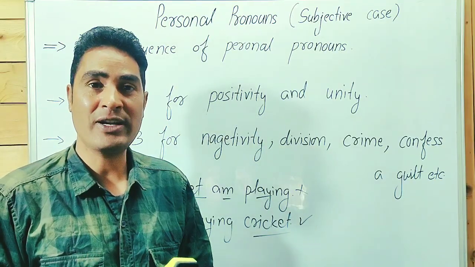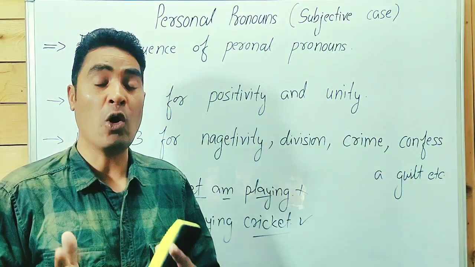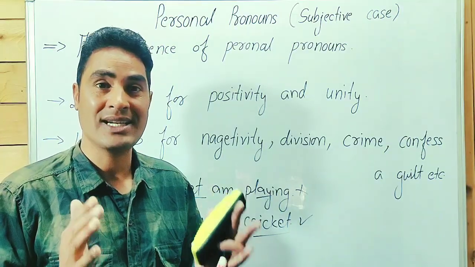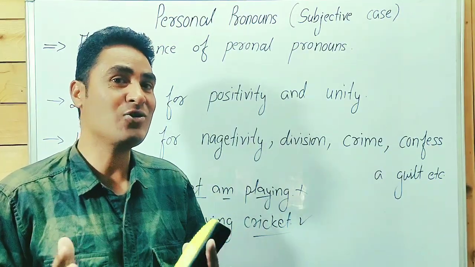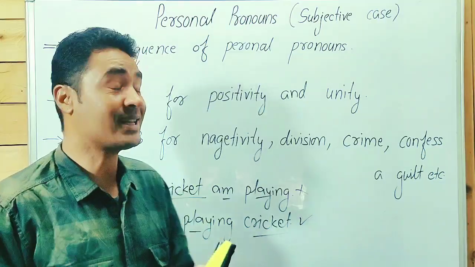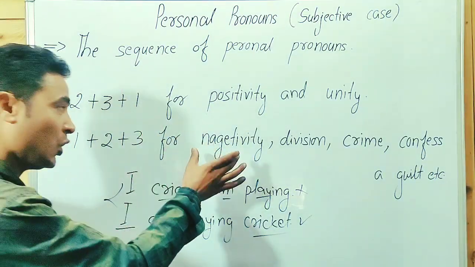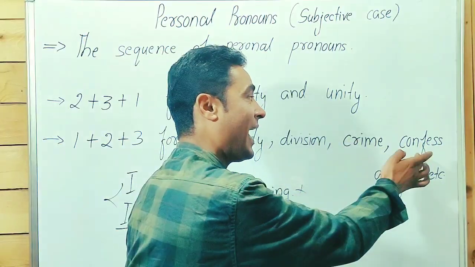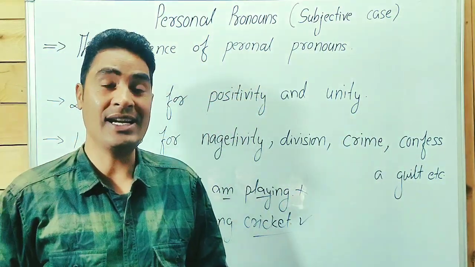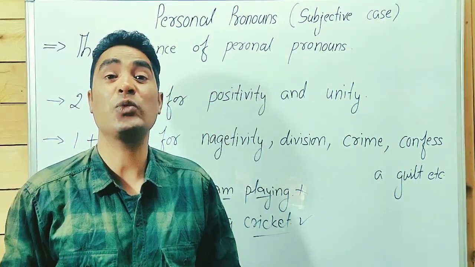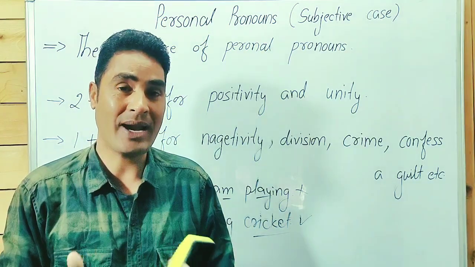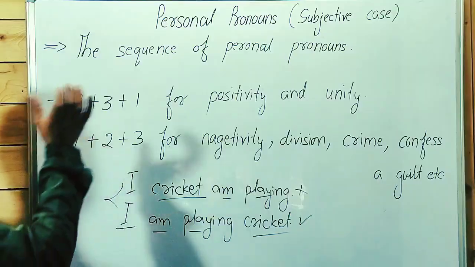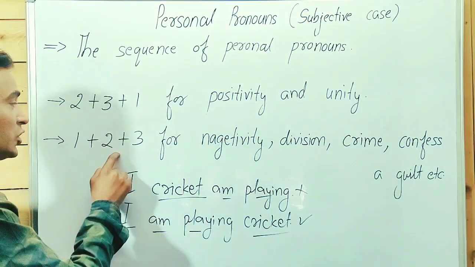But second, if two or more pronouns of different persons are used together in a sentence, and the sense of the sentence indicates negativity, division, crime, confession or guilt, etc., in this case we use the 1, 2, 3 pattern.